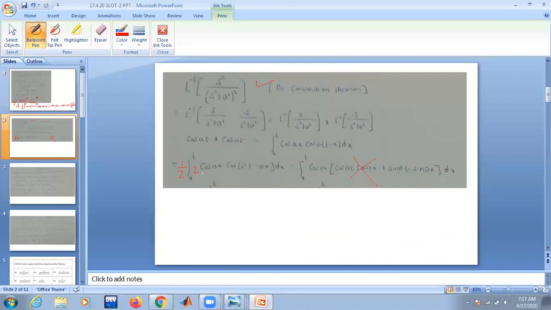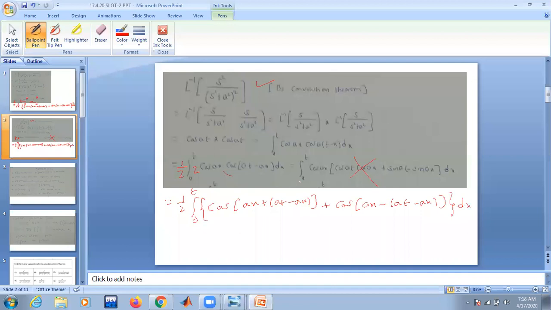Is it okay? So this is 2 cos a cos b. What is 2 cos a cos b? It is cos of (a plus b) plus cos of (a minus b). So cos of ax plus at minus ax, plus cos of ax minus at plus ax, dx.